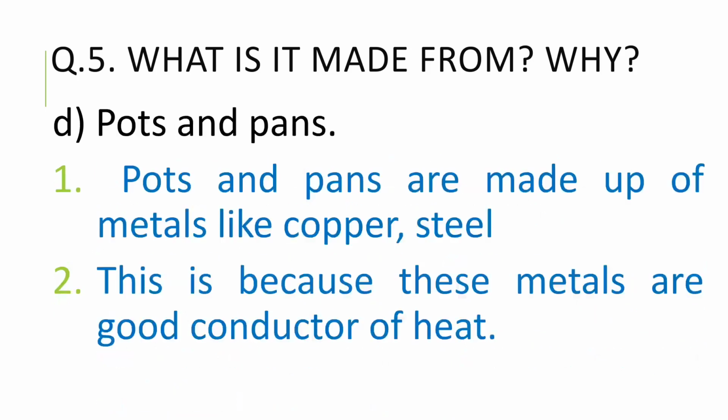Next is pots and pans. Pots and pans are made up of metals like copper and steel. This is because these metals are good conductors of heat. We use pots and pans in cooking. That is why the conduction of heat is important, and this conduction of heat is possible with the help of these metals.